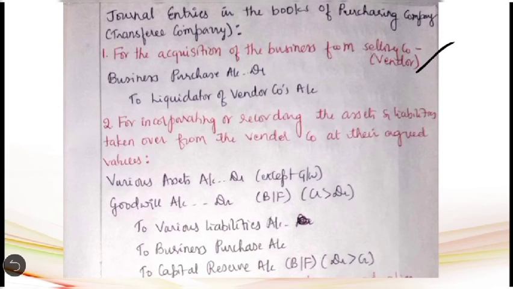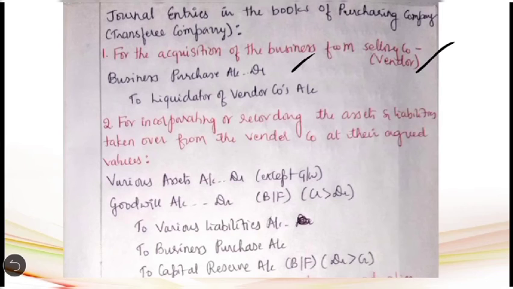So here the liquidation procedure of selling company is looked after by the liquidator. So whatever the purchase consideration is due from the purchasing company, it has to be paid to the liquidator. That is why we are passing the entry here, business purchase account debit to liquidator of vendor company's account. So here we have to show the amount of purchase consideration.